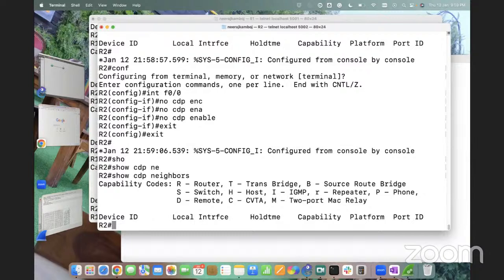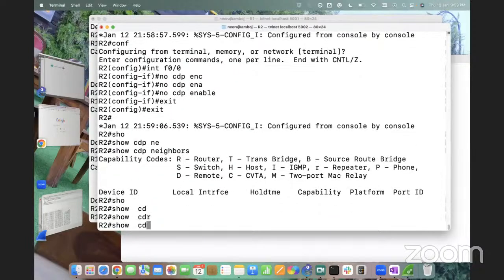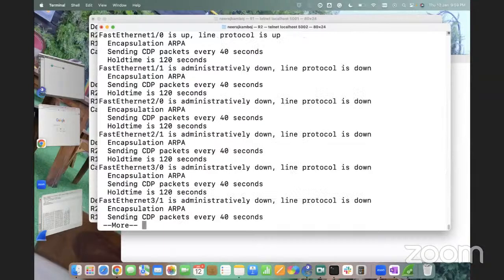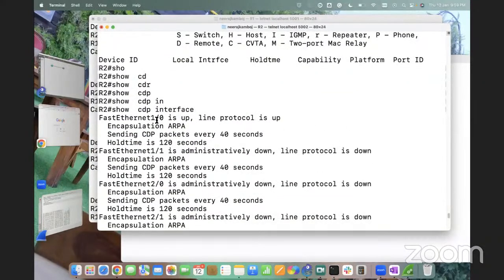Okay. Is it clear? That means we need to check each and every particular port. Or we can see the running configuration of the interface.